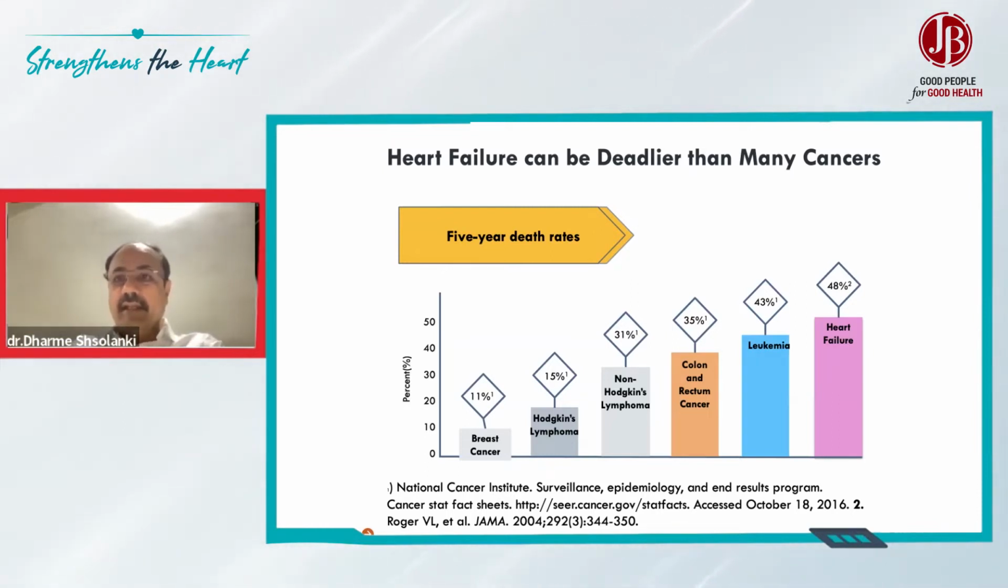which are deadly. The most common cancer is breast cancer, where the mortality is around 11%. The deadliest cancer is leukemia, where the mortality is around 43%. But if the patient has heart failure, the 5-year mortality is 50%. So one needs to treat this disease aggressively because it carries a very high risk of death.